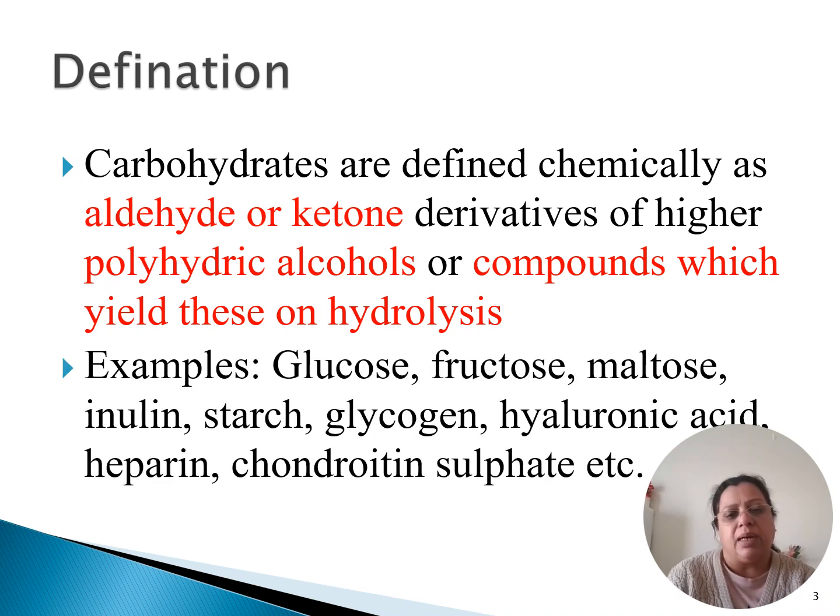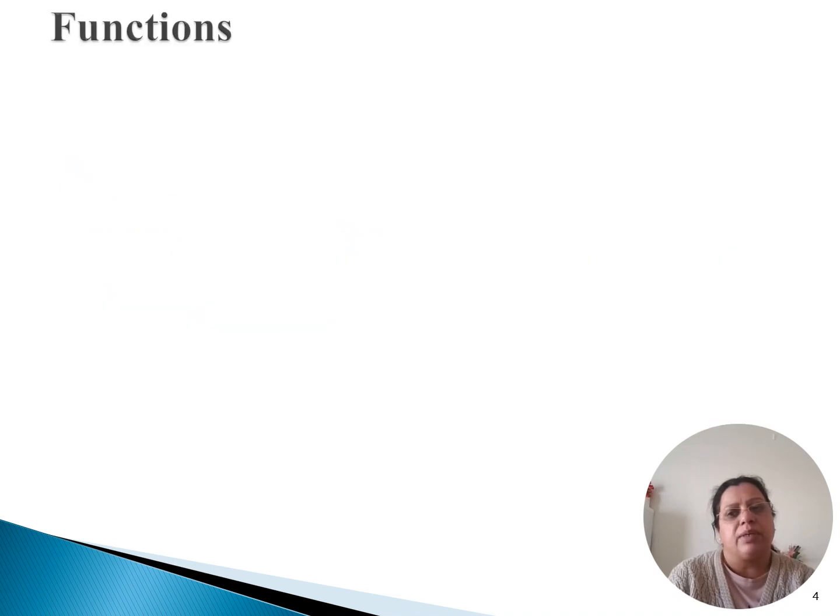And examples are glucose, fructose, maltose, inulin, starch, glycogen, hyaluronic acid, heparin, chondroitin sulfate, etc. As we go ahead, you will come across all of them and you'll understand the complexity of these carbohydrates. After definition, let's proceed on to the functions of carbohydrates.